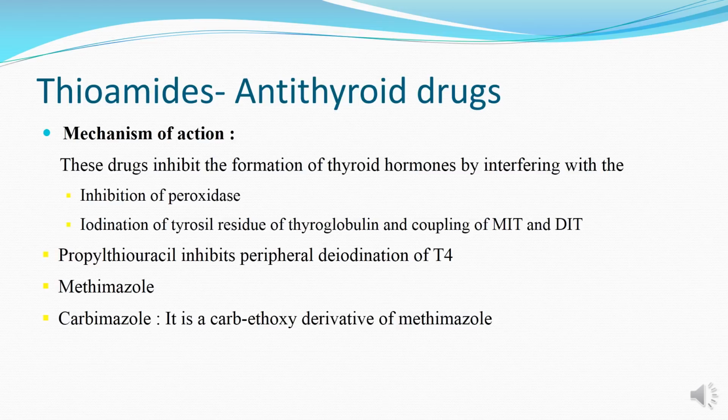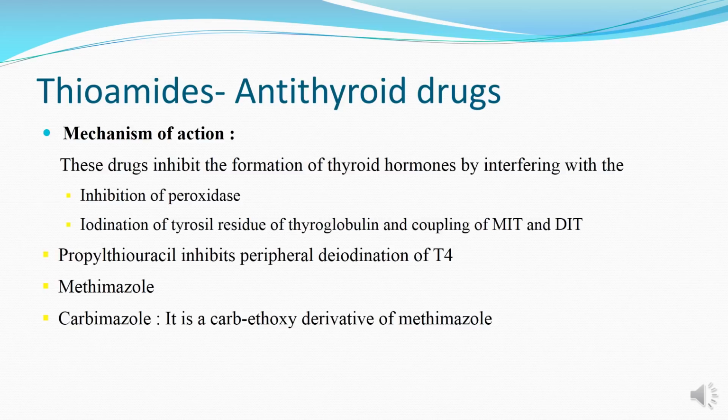Thioamides are also known as antithyroid drugs among the thyroid inhibitors. The mechanism of action of thioamides is that these drugs inhibit the peroxidase enzyme. This peroxidase enzyme is required for two important processes.